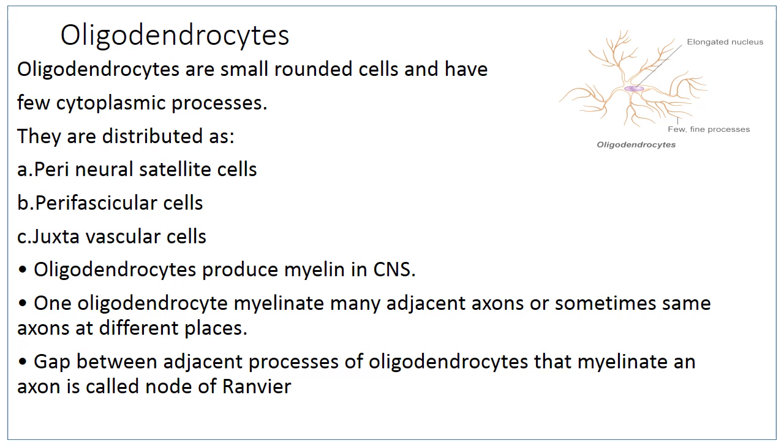Again, we have to remember that one oligodendrocyte myelinates many adjacent axons or sometimes the same axon at different places. And the gap between adjacent processes of the oligodendrocytes that myelinate an axon is known as node of Ranvier.